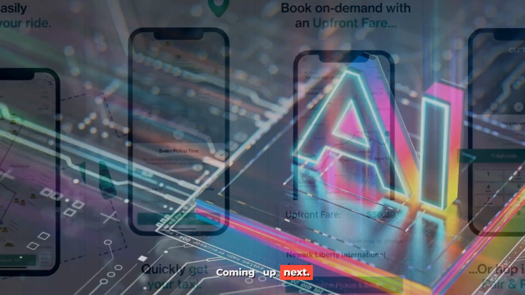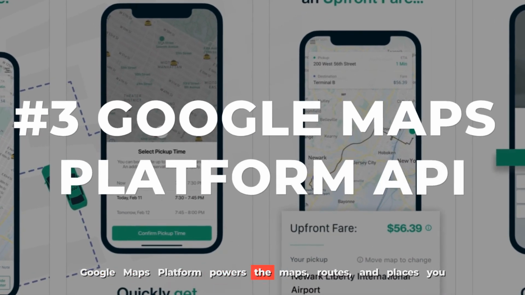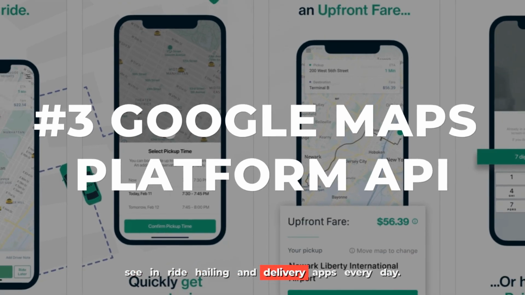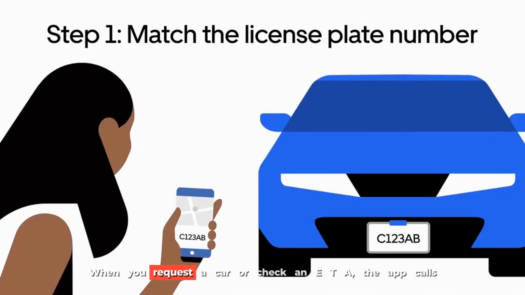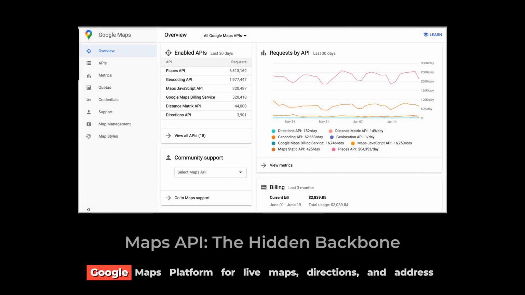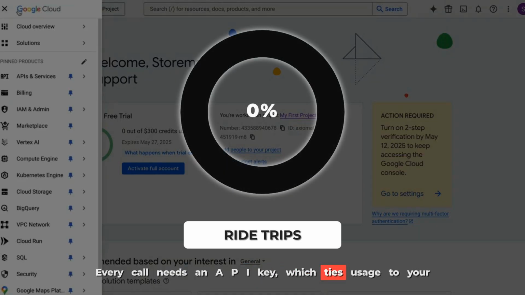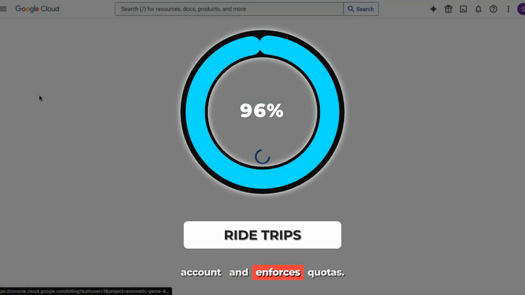Coming up next, Google Maps Platform powers the maps, routes, and places you see in ride-hailing and delivery apps every day. When you request a car or check an ETA, the app calls Google Maps Platform for live maps, directions, and address lookups. Every call needs an API key, which ties usage to your account and enforces quotas.